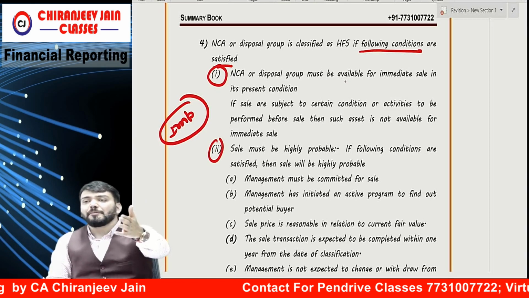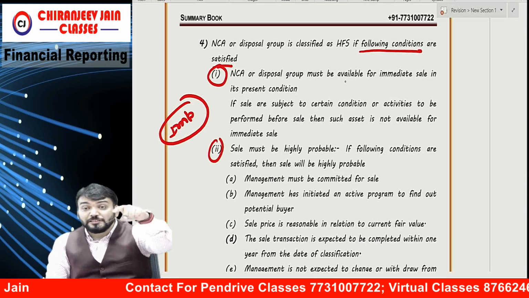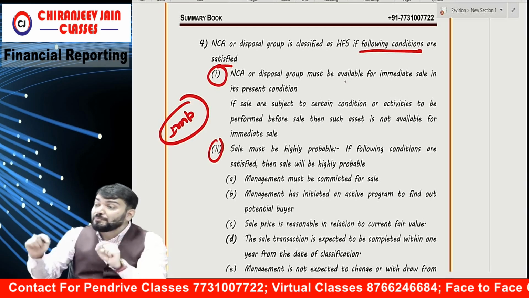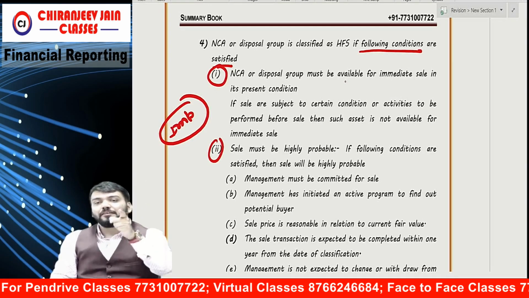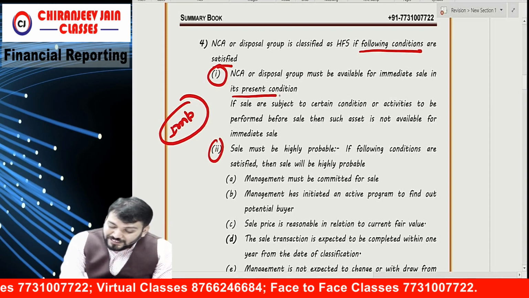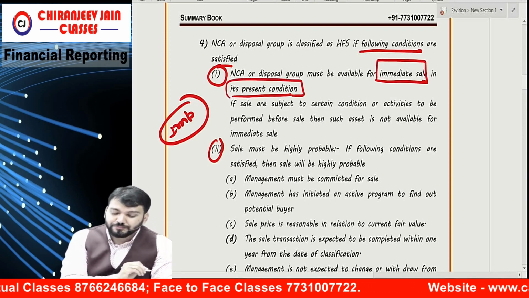Or for example, I have this camera, and I say I will dispose of it after doing some expenditure on it. So it means it is not available for sale in current condition. So it should be available for sale immediately in current condition. Correct? Understood? So present condition, immediate sale. These are the two keywords.